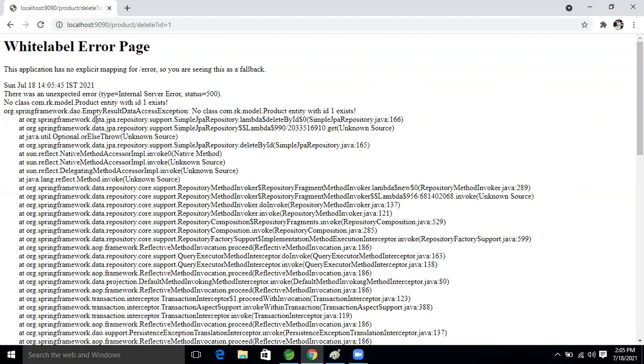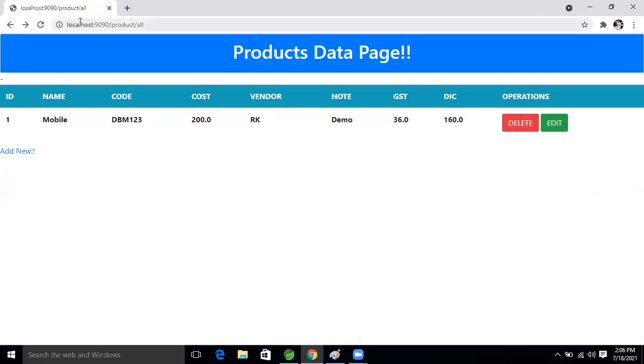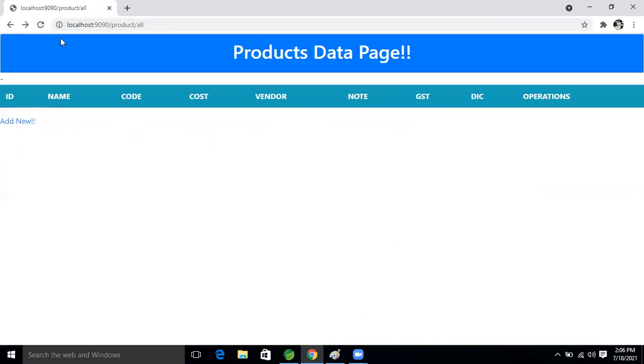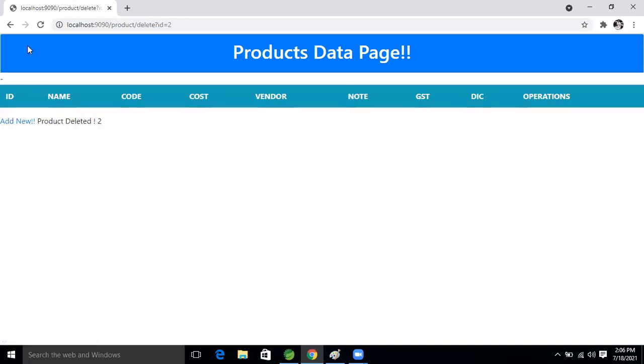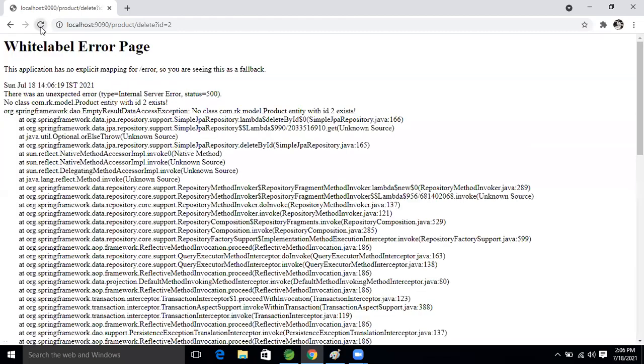In our application, what exception occurred? I want to avoid this one. After deleting that, think about it: this data is there, and I'm going to delete this record. If the end user refreshes this page after deleting, what will the end user get? This error page, right?